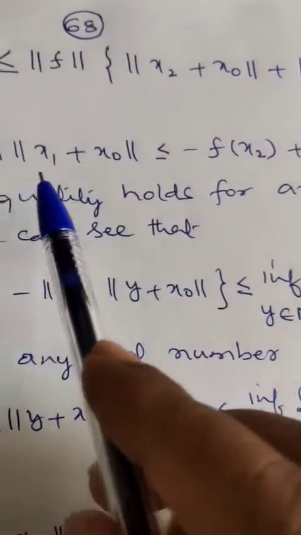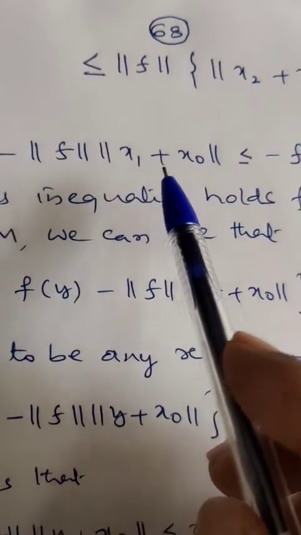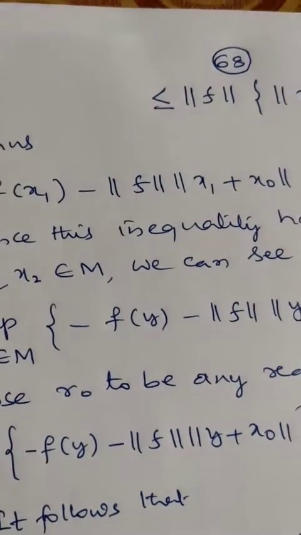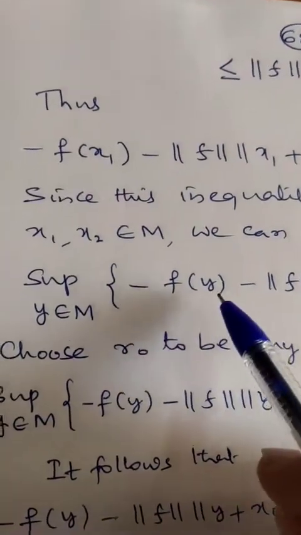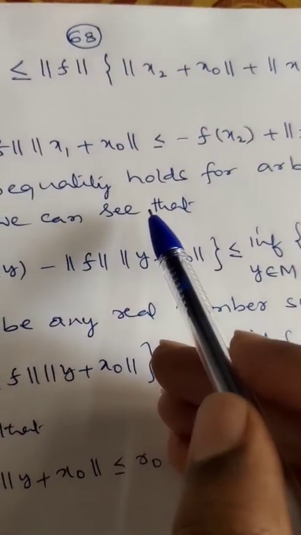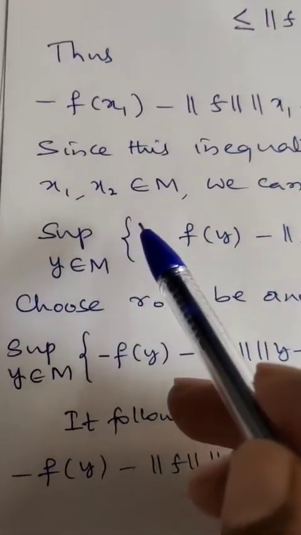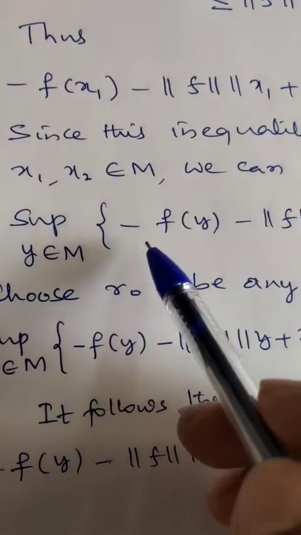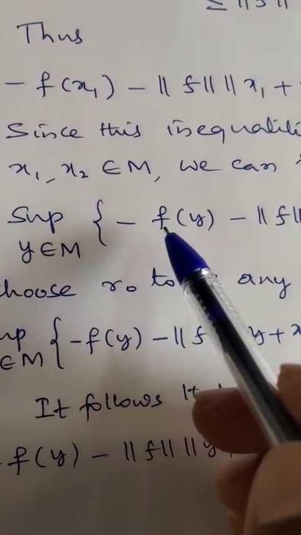Now this inequality is true for all x1, x2 belonging to M. Since it is true for all x1, x2 belonging to M, the supremum also satisfies it. So I replace x1 and x2 by y.